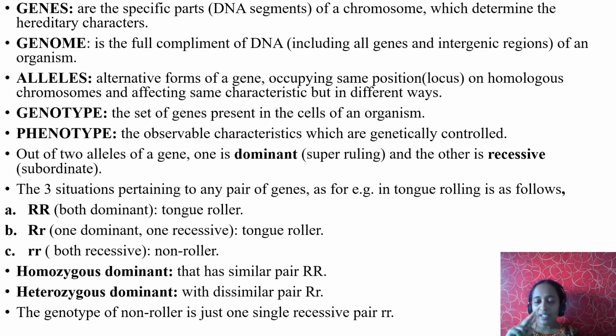So in gene expression, if the baby possesses both capital T, then the baby is tall. If the baby possesses one capital T and one small t, still the baby is tall. Why? Because capital T is dominant over small t. That is why the baby is still tall. But if the baby possesses both small t genes, then the baby is dwarf like the mother.